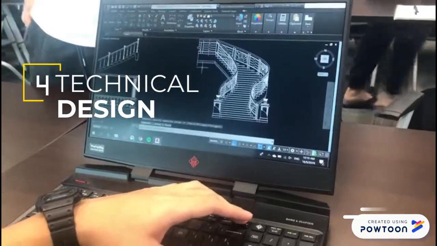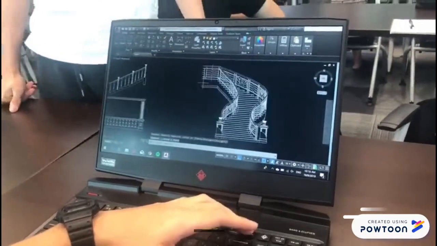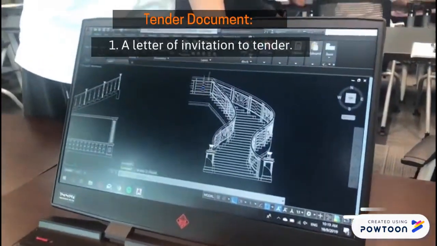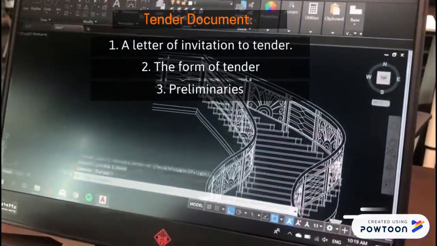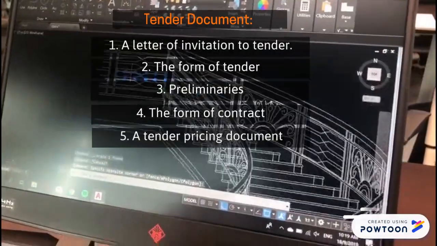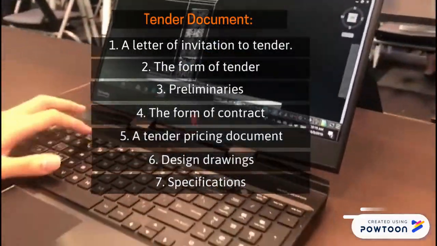In Stage 4, Technical Design, the QS needs to prepare the tender document, which consists of a letter of invitation to tender, the form of tender, preliminaries, the form of contract, a tender pricing document, design drawings and specification.